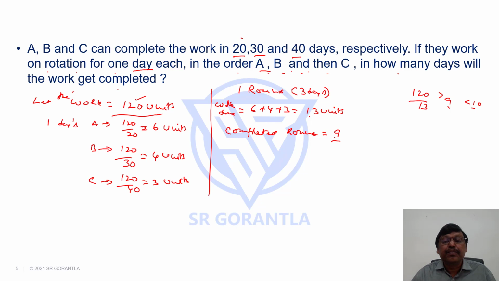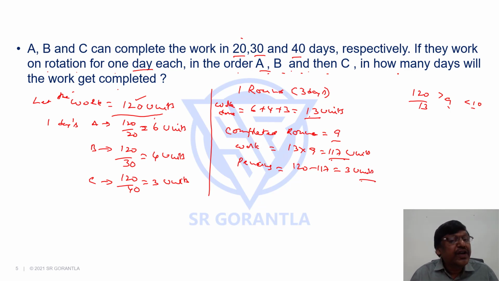If 9 rounds are completed rounds, work completed in this is how much? One round 13 units, 9 rounds will be 13 into 9, 117 units. If 117 units is completed, how much work is still pending? The pending work is 120 minus 117, it is 3 units. And who will take up this pending work? The pending work will be taken up by the person who started the round. Who started? A. So 10th round, first day, A will come and take up the job.